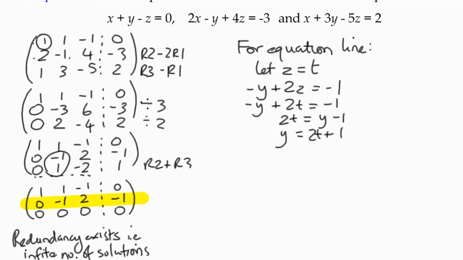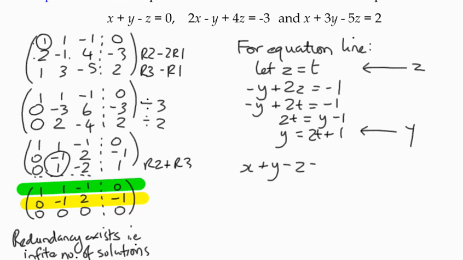And what we're doing is basically building up our parametric equation. So we've got a z equation there, we've got our y equation, and we can then use the other equation from that last augmented matrix to substitute in and find the x value. So we've got x plus y minus z equals 0.